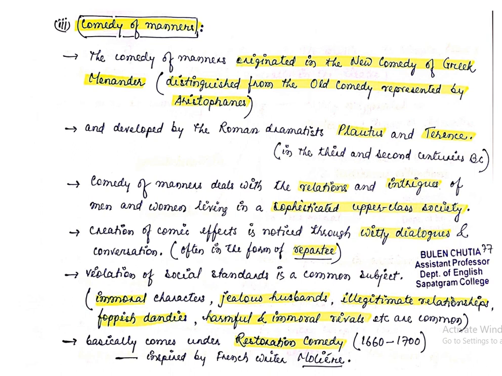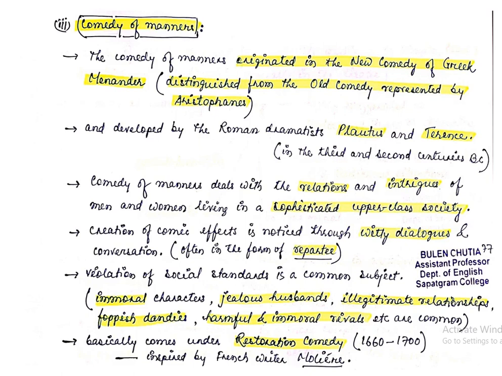So, comedy of manners came into existence again during the Restoration period; the Restoration comedies are also known as the comedy of manners. I think you can understand what comedy of manners is now. Okay, it presents the manner, in a comic way, the mannerism of the people, in a comic way.